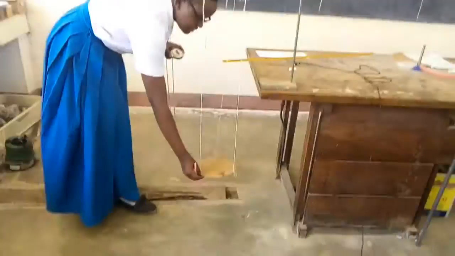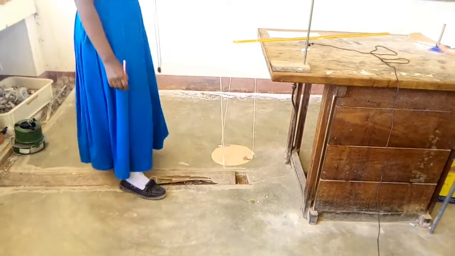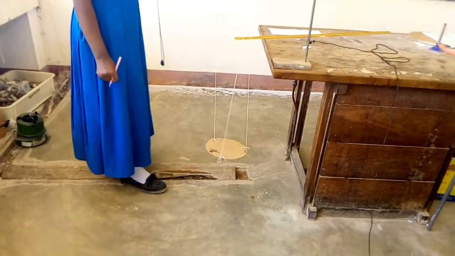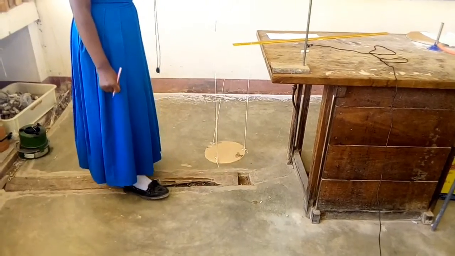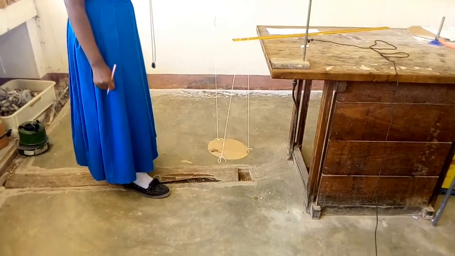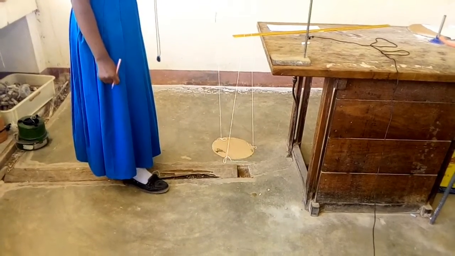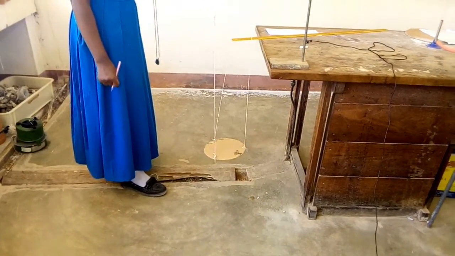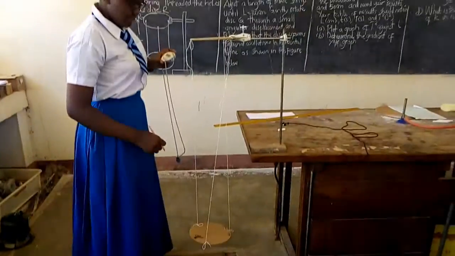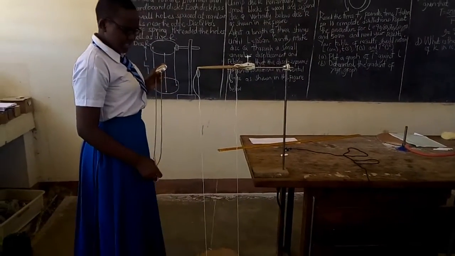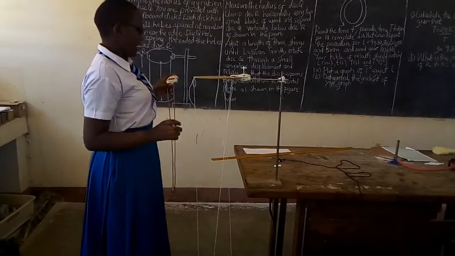We displace. 1, 2, 3, 4, 5, 6, 7, 8, 9, 10. So it gets time taken for 10 complete oscillations when the length is 90 centimeter.